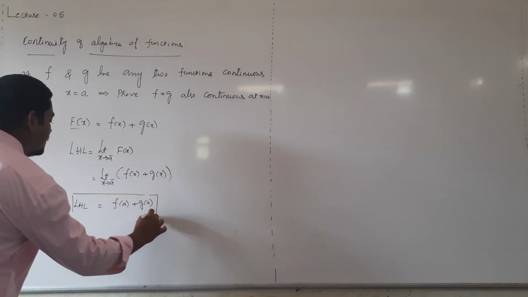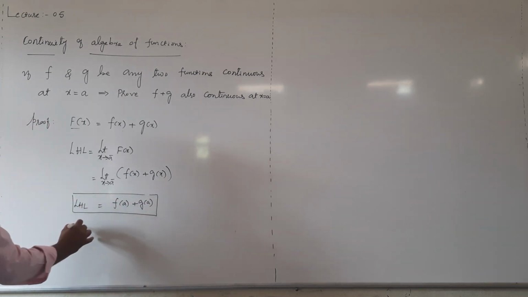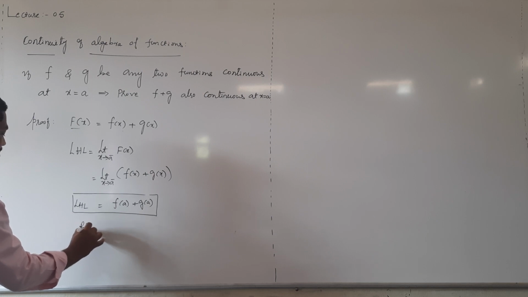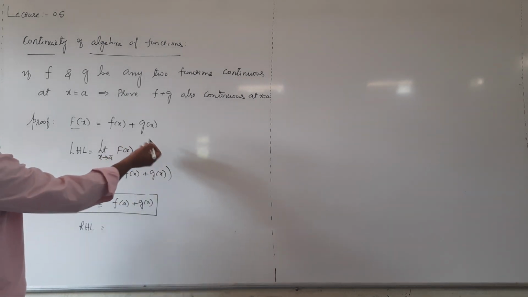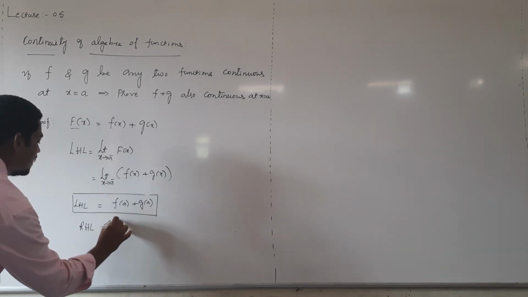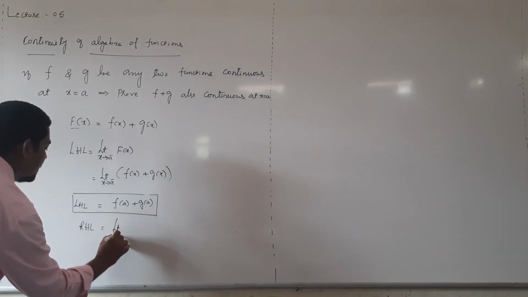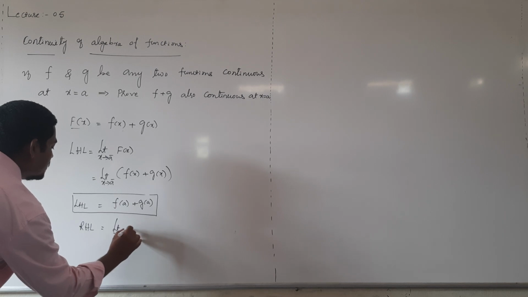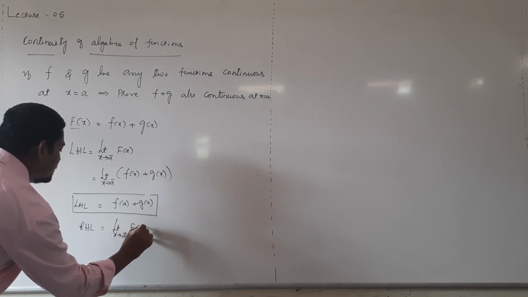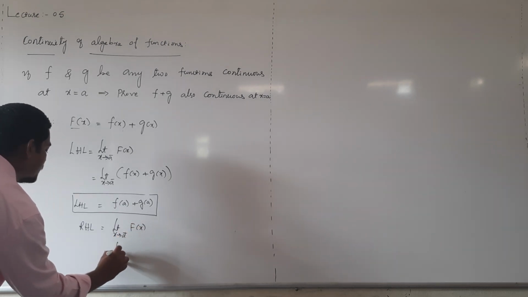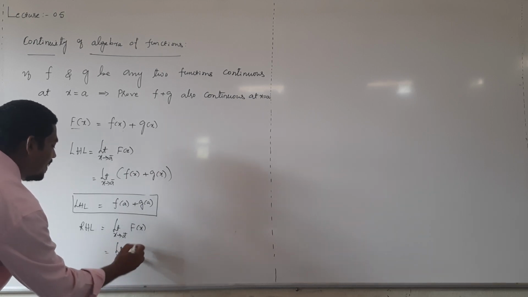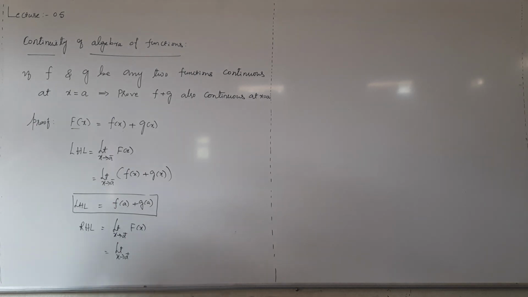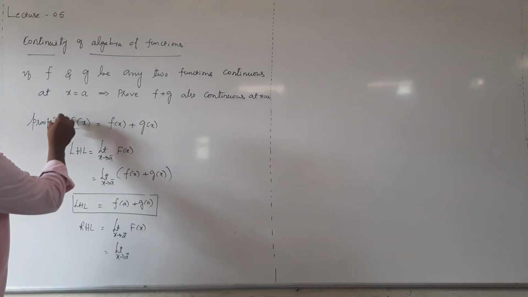Then evaluate right hand limit, that is RHL at x equal to a, that is limit x tending to a plus of capital F of x.